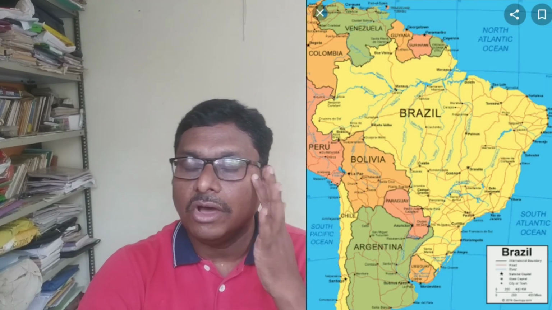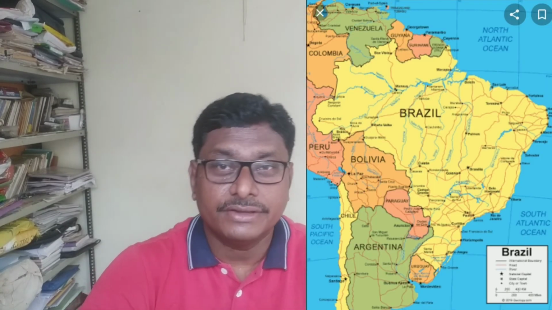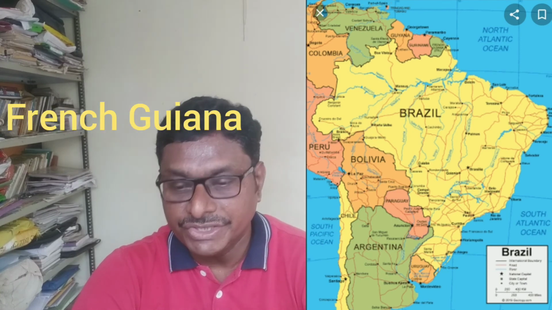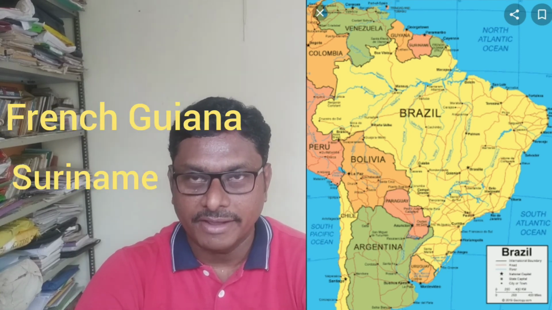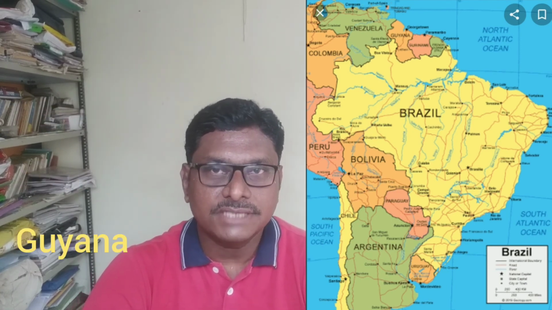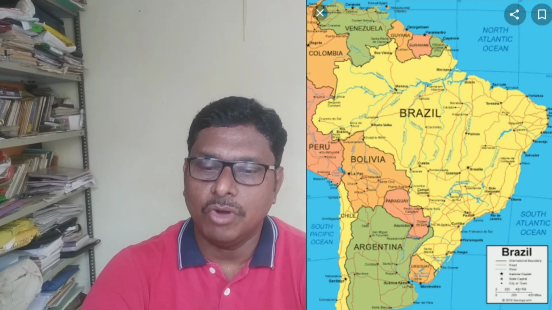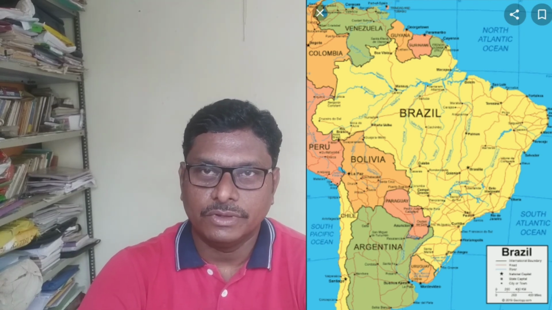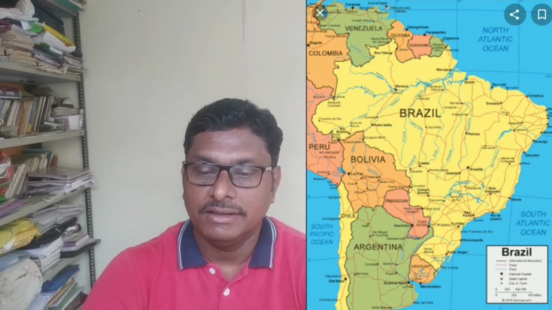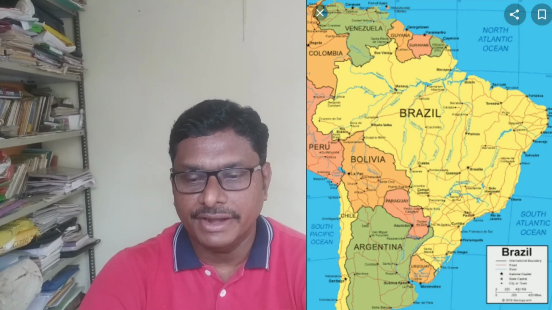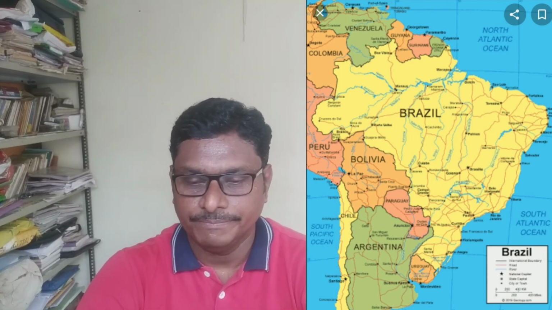Towards north, Brazil shares a common border with French Guiana, Suriname, Guyana, and Venezuela as well.